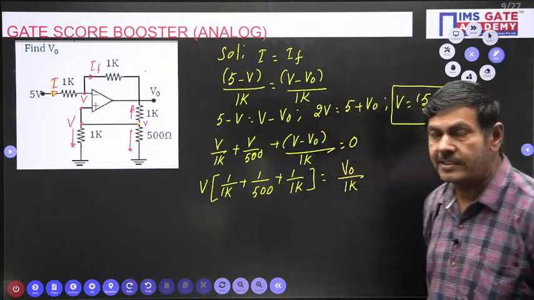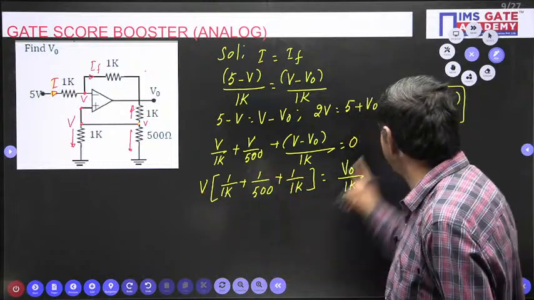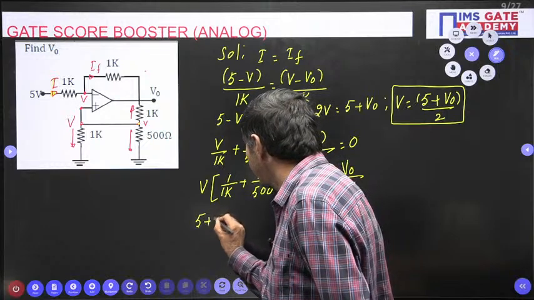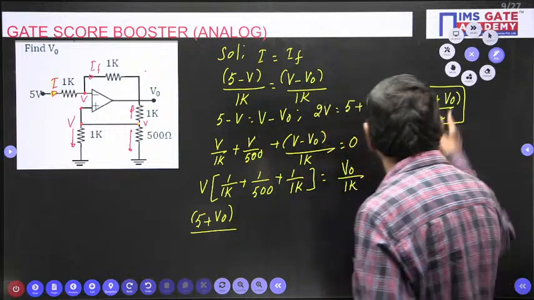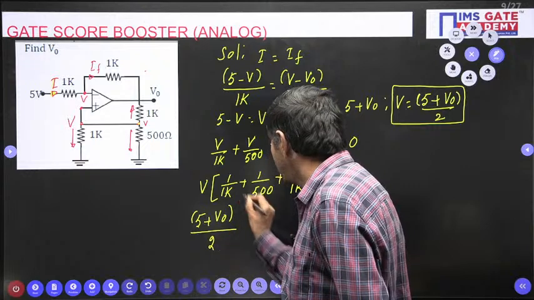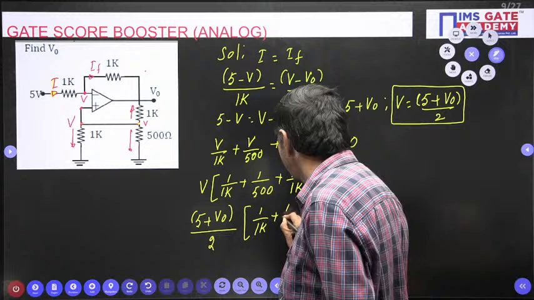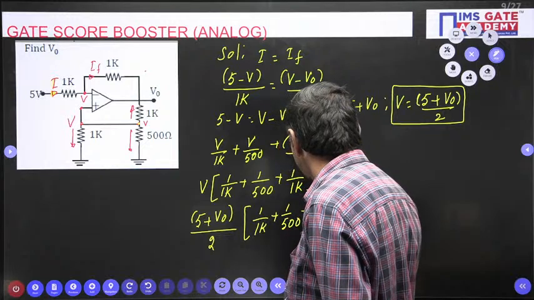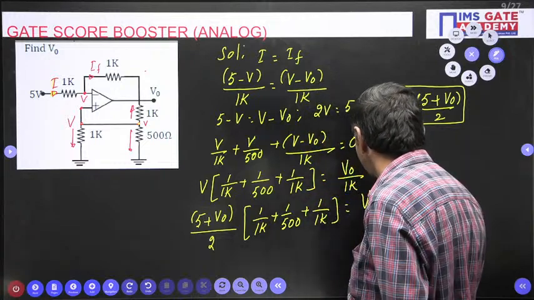Such a way the equation is formed. Now I can substitute the V value. V is nothing but (5 plus V naught) divided by 2, so (5 plus V naught) by 2 times (1 by 1K plus 1 by 500 plus 1 by 1K) equals V naught by 1K only.